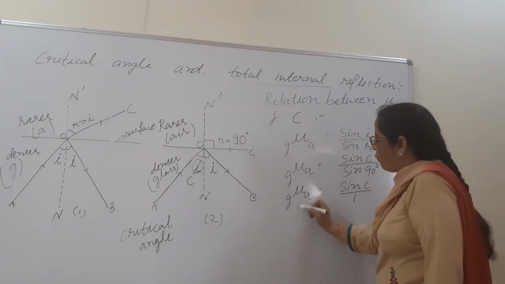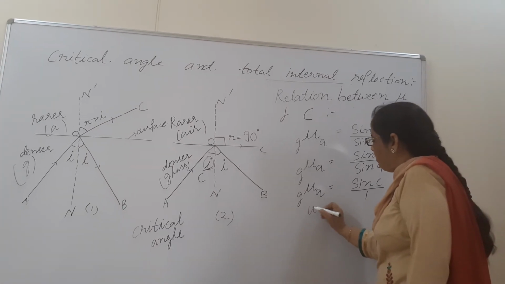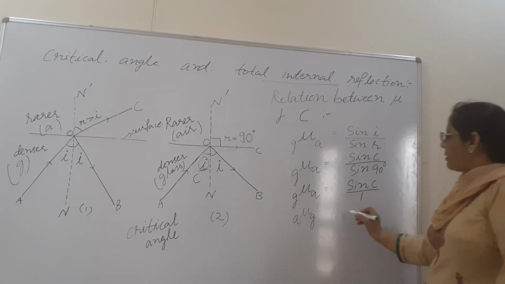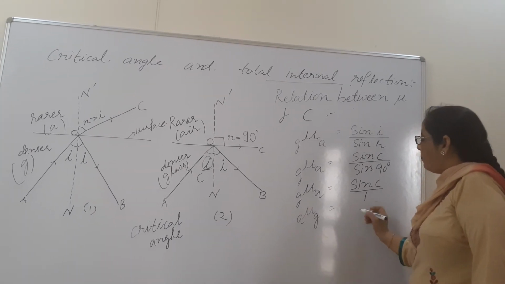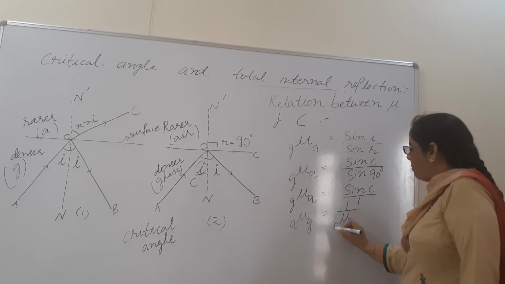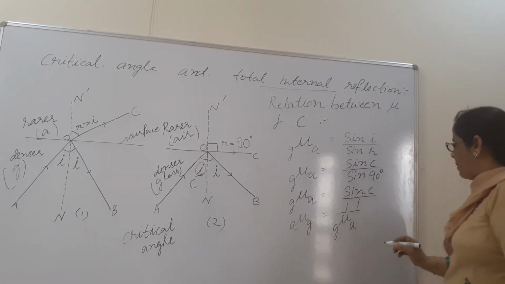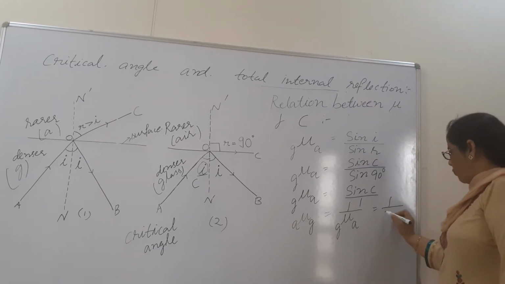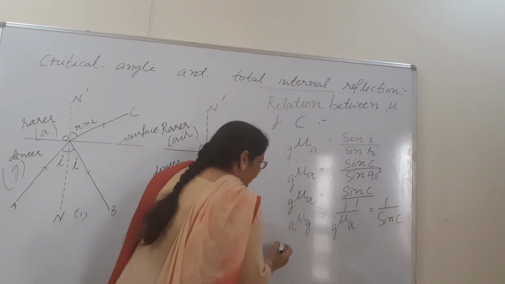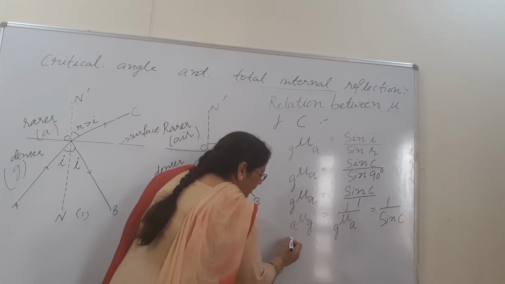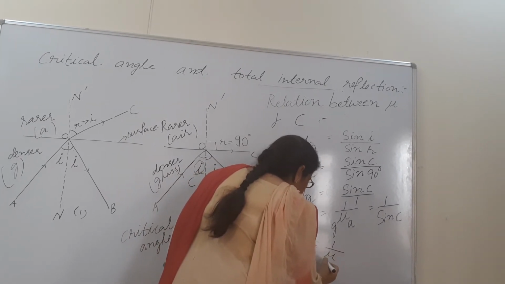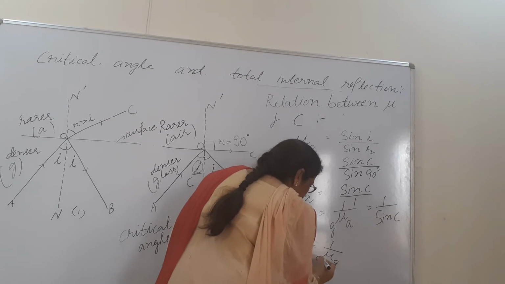Now we have to find the refractive index of the medium. We have to find refractive index of glass with respect to air. So what we will do beta? We will apply here principle of reversibility of light. So it will be refractive index of air with respect to glass. So it will be equal to 1 by sin C. Or you can say sin C is equal to 1 by refractive index of glass with respect to air.